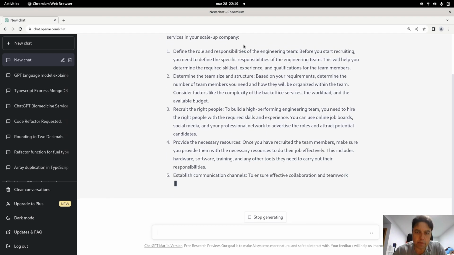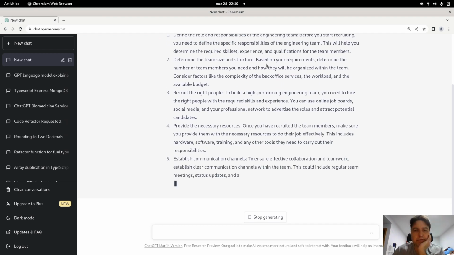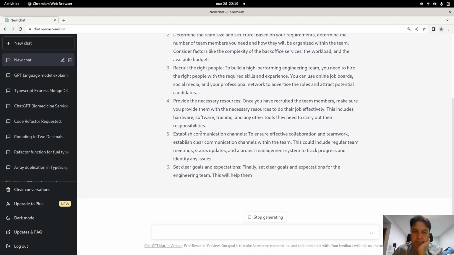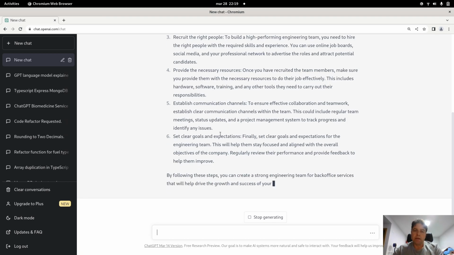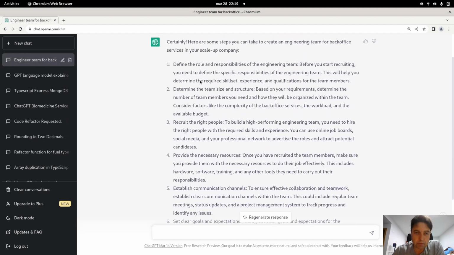It's talking about determining the team size and structure, recruiting the right people, providing the necessary resources for the team, establishing communication channels, setting clear goals and expectations for the team. So you can see that it's a pretty good first approach for building the team. Good, a pretty generic recommendation, but you can start working from it.